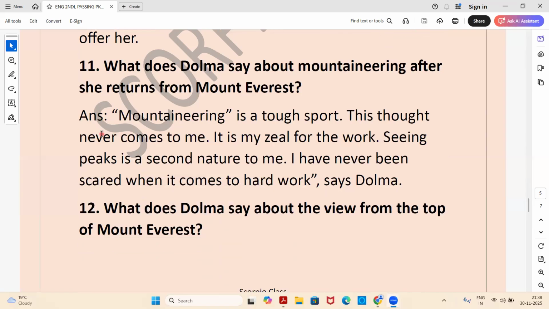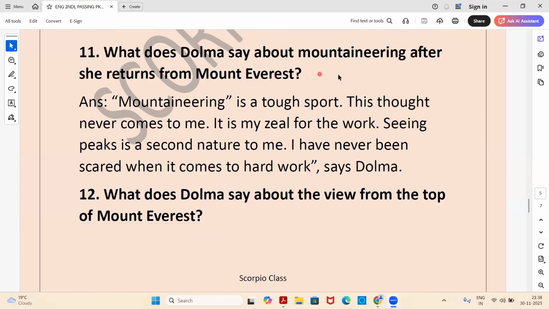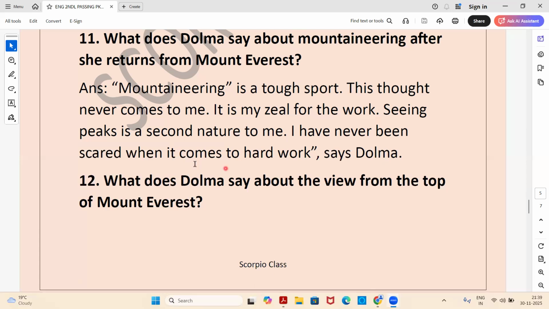Now, next question. What does Dolma say about mountaineering after she returns from Mount Everest? Answer. Mountaineering is a tough sport. This thought never comes to me. It is my zeal for the work. Seeing peaks is second nature to me. I have never been scared when it comes to hard work, says Dolma. So these are the words of Dicky Dolma when she returned from Mount Everest.